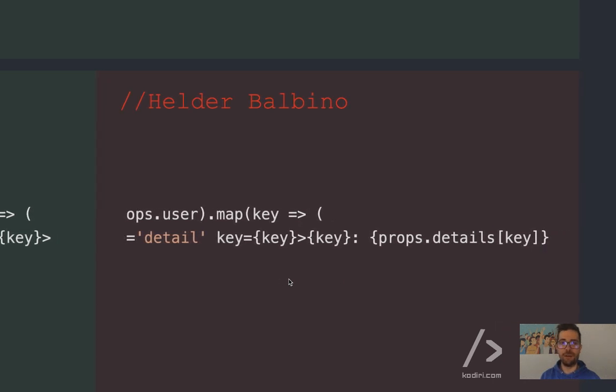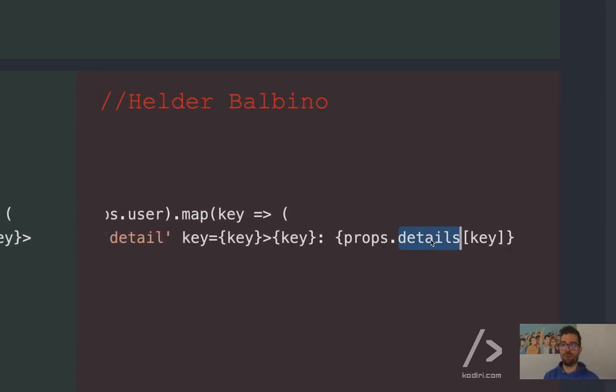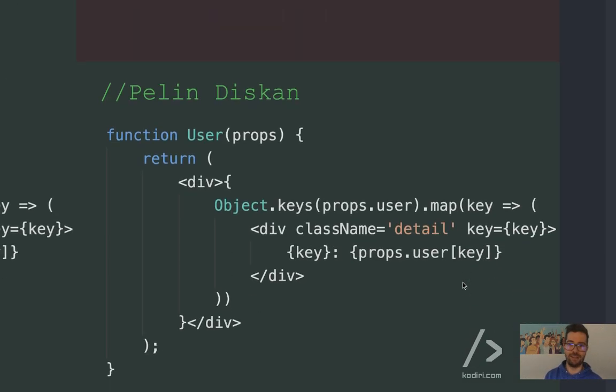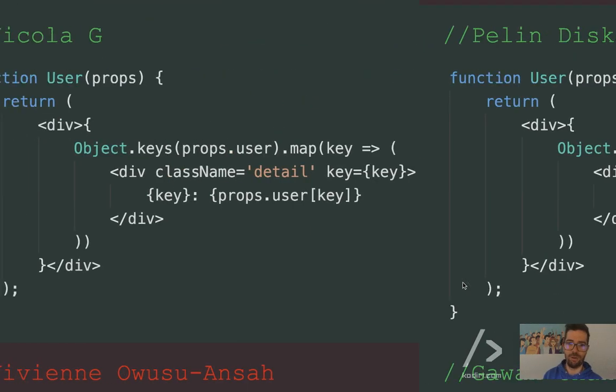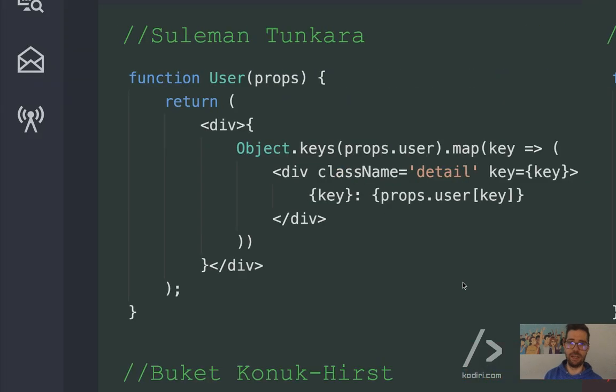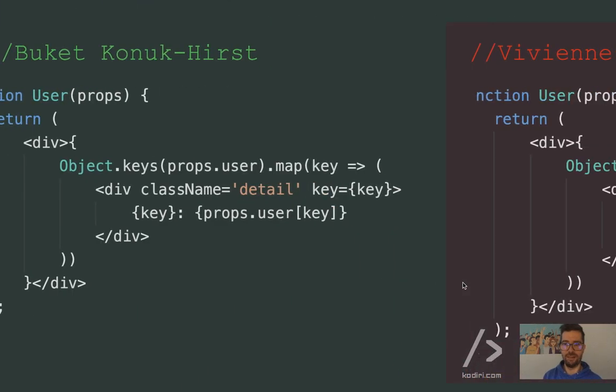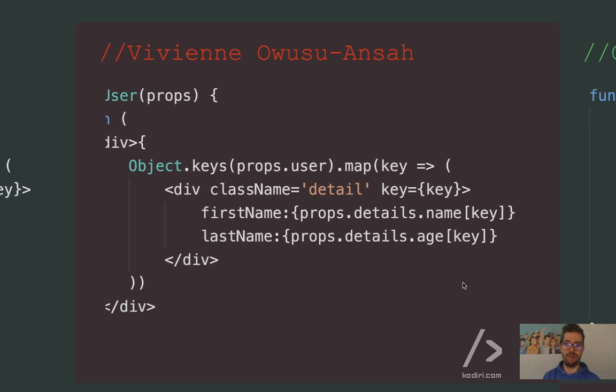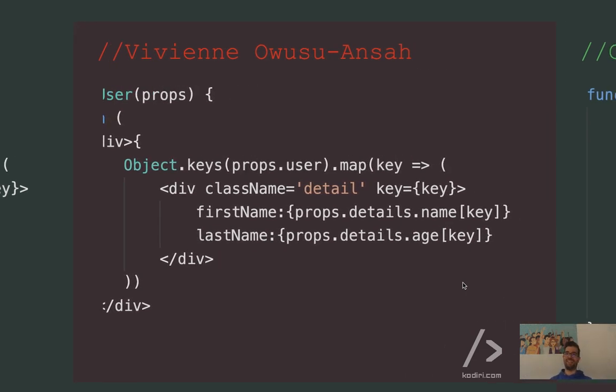Oh, look what happened with Helder. So unfortunate. What's prop details? We don't have any details. What's the name of our property, Helder? User, correct. All good for Pelling, all good for Nico. I mean, these solutions are pretty similar, right? Oh, Vivian. Yeah, that's wrong because of several reasons. First of all, because she's hard coding first name and last name, yeah?